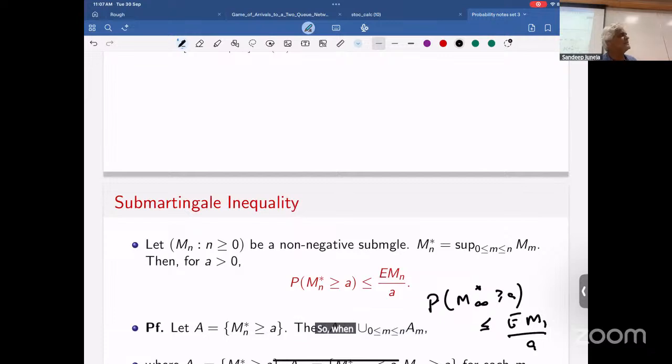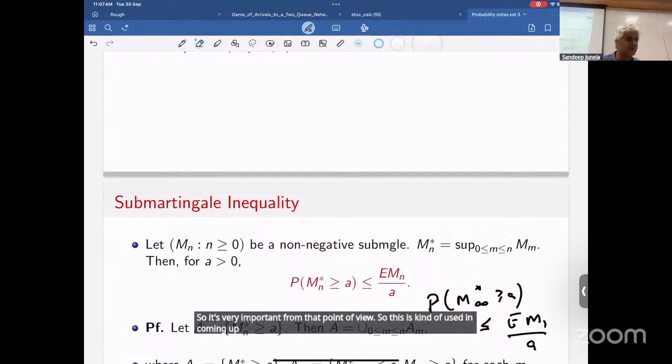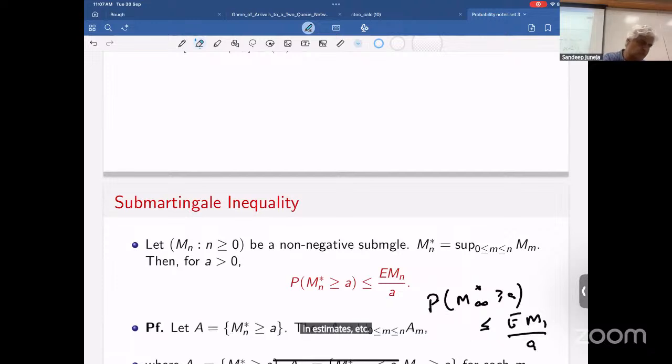When your process is on average decreasing, the chance that it ever exceeds A has this bound, which helps you control things. It's very important from that point of view. This is used in coming up with tightest confidence intervals in estimates, etc. But this is Wheel's inequality. I won't talk about this again unless we need to.